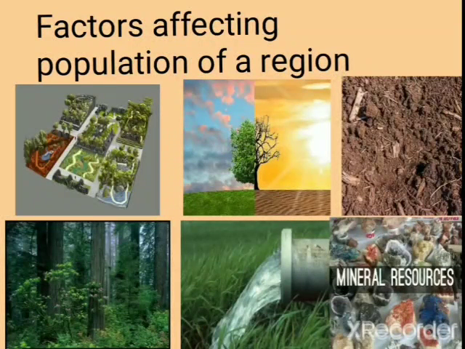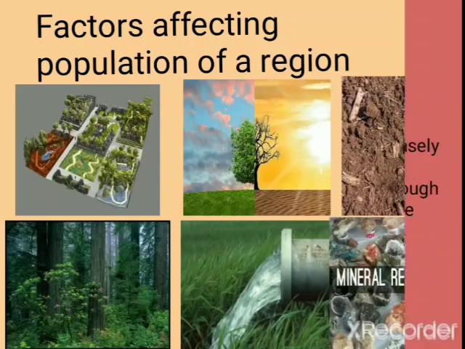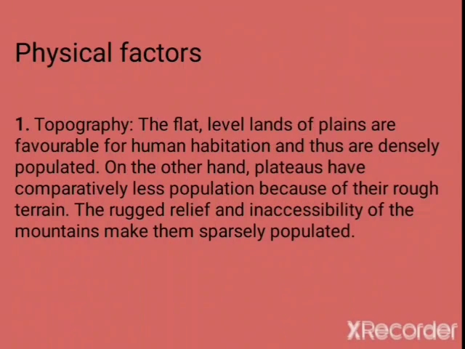In our previous video, we discussed overpopulation and underpopulation and their impacts. In today's class, we'll be discussing the factors affecting the population of a region. The first one is physical factors. The physical factors include topography, climatic conditions, natural vegetation, types of soils, availability of water and mineral resources. Let's see them one by one.